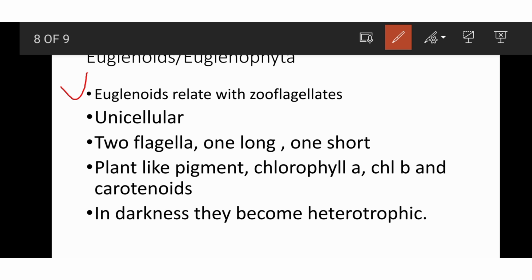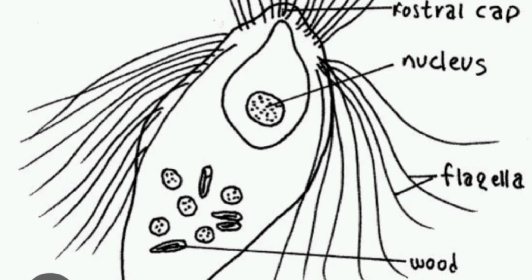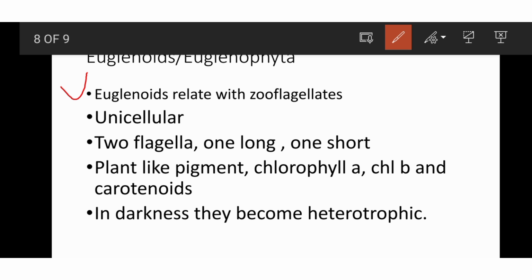Zooflagellates are also protists. Zooflagellates are protists which can live as both symbiont and parasite, such as Trichonympha, which live in the gut of termite and digest dry wood. In response, termite give them protection.